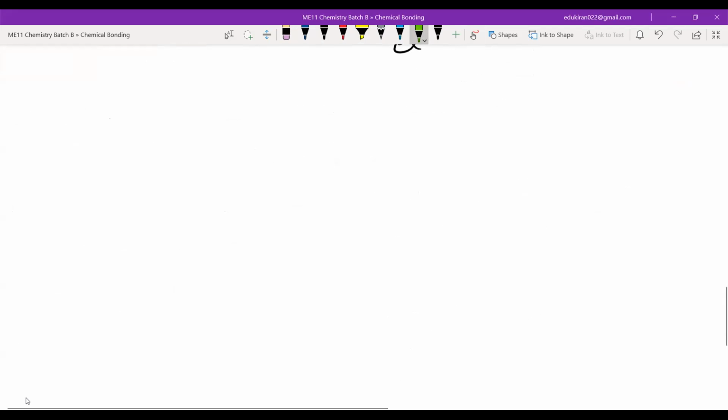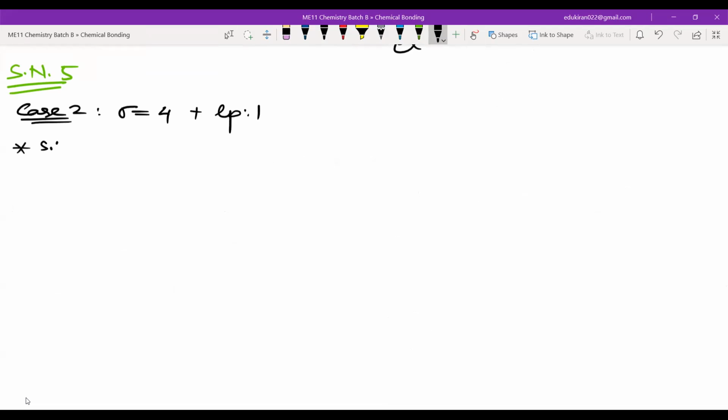Next, steric number 5, and here we have case 2. In case 2, the number of sigma bonds is equal to 4 plus the lone pair is equal to 1. This will give me the steric number, which will be equal to 4 plus 1, which is 5.